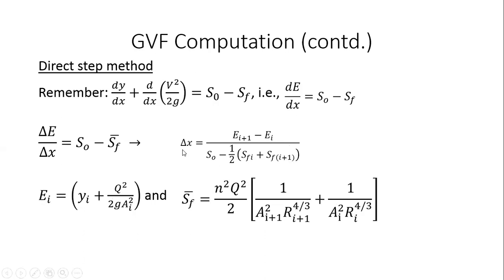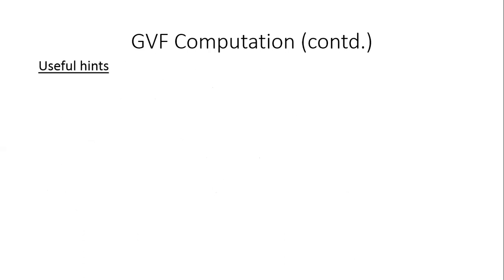I just do this for every step, from i equal to 1 to i equal to N, and I solve this entire thing. I get delta x for every breakup. I sum them all up, and I get my total length of the profile. Okay, so we'll quickly solve a problem.